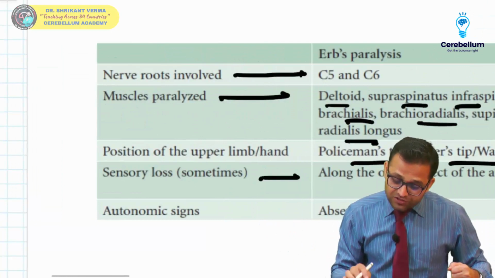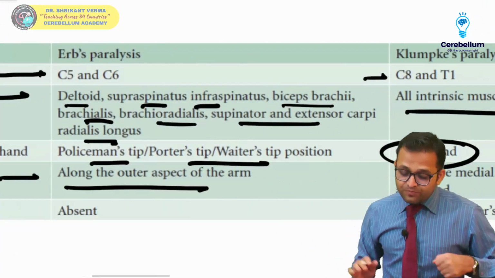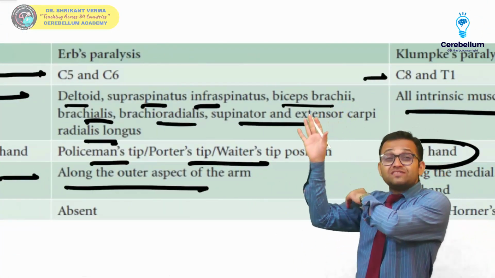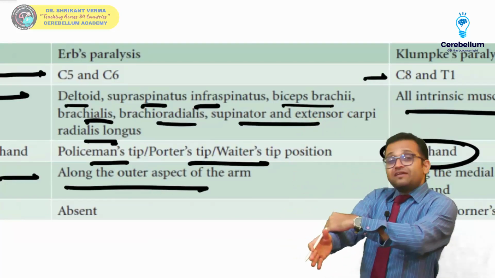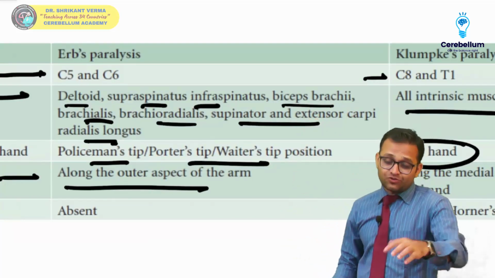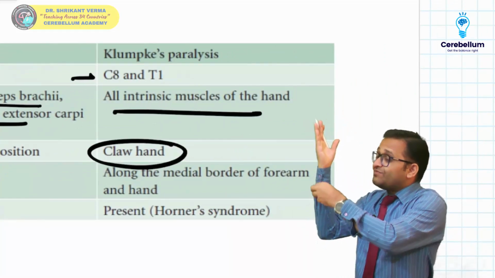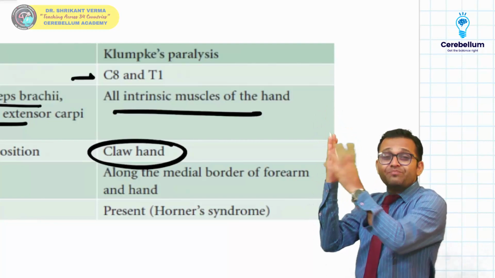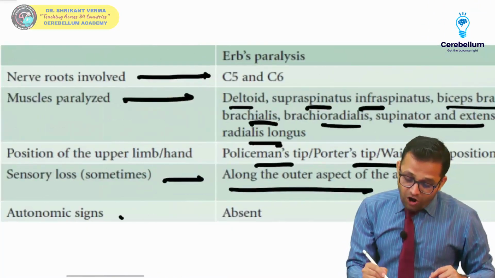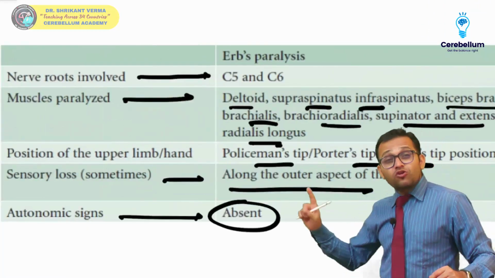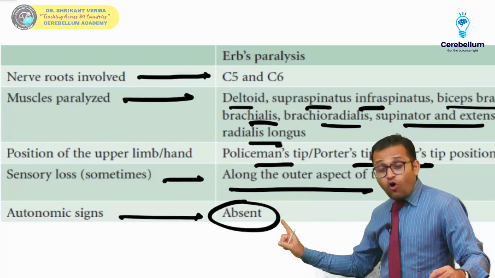And sensory loss you will see along the outer aspect of the arm. Why? Because C5 C6 has gone, so it is at the lateral part of the arm. But in Klumpke's paralysis, it is along the distribution of the ulnar nerve, C8 T1, so on the medial side. And autonomic sign: T1 is not damaged in Erb's palsy, so no autonomic sign.